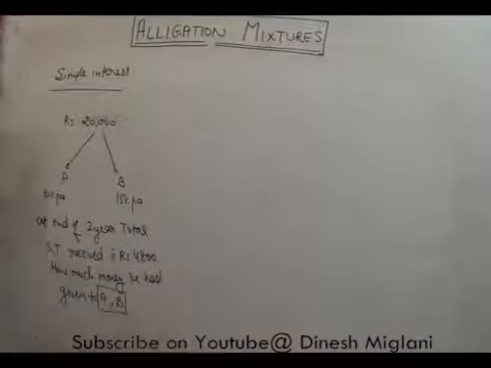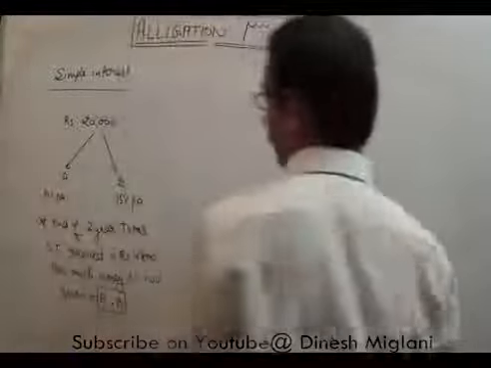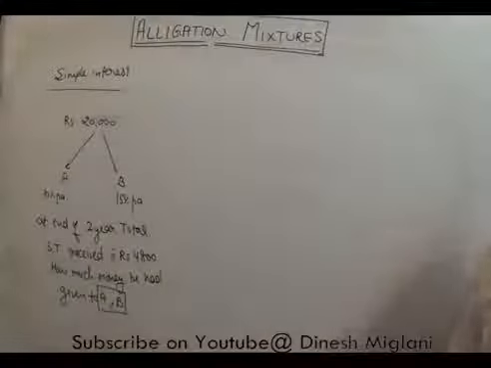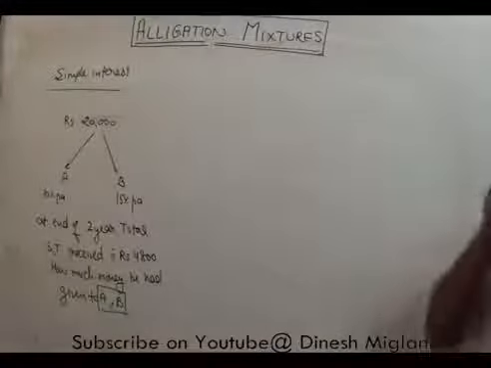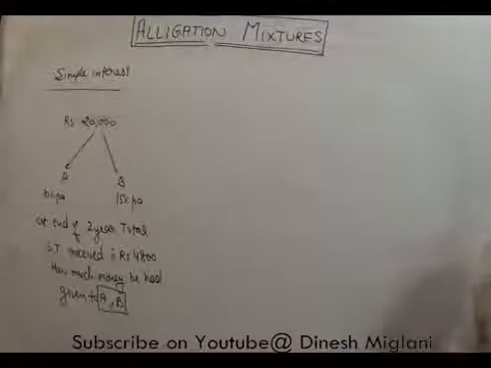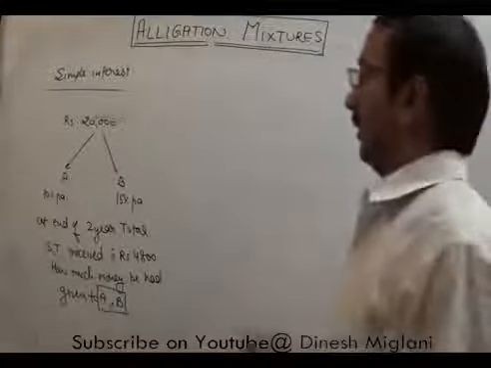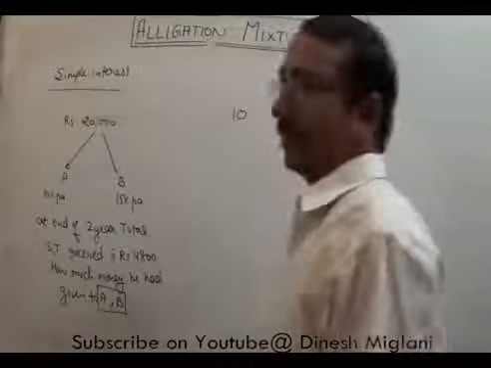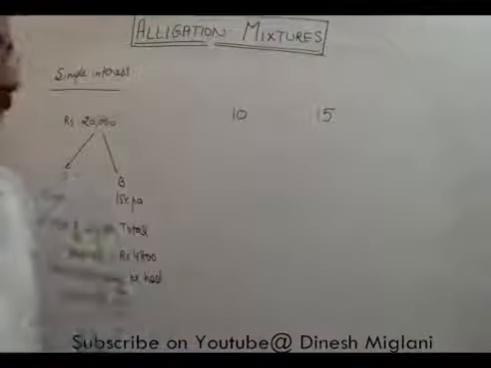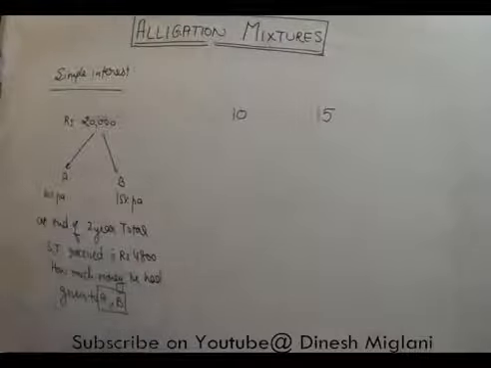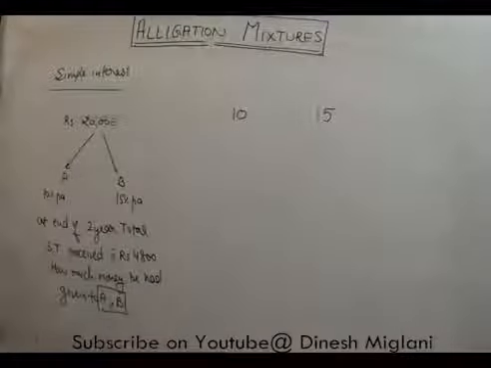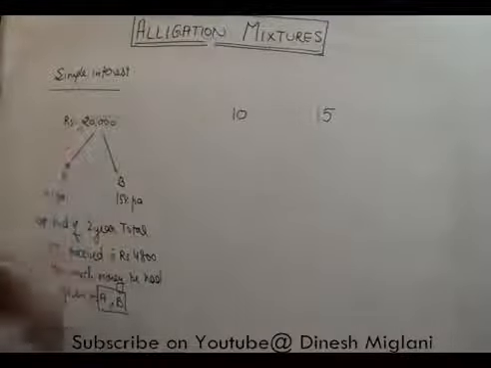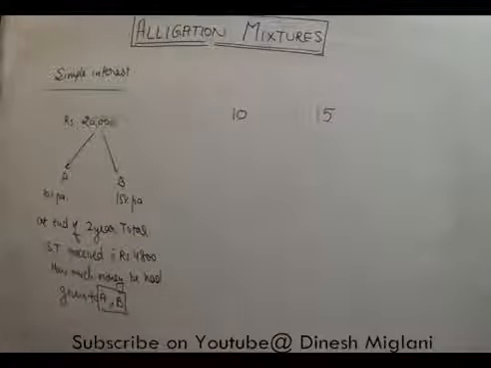Right? Now when we look at this statement, although this question can be done with the help of simple interest, here we try to apply alligation and mixture. How can we apply it? The first person's rate of interest is 10%, the second person's rate of interest is 15%. After that, he has given 20,000 for 2 years, with total simple interest 4,800.